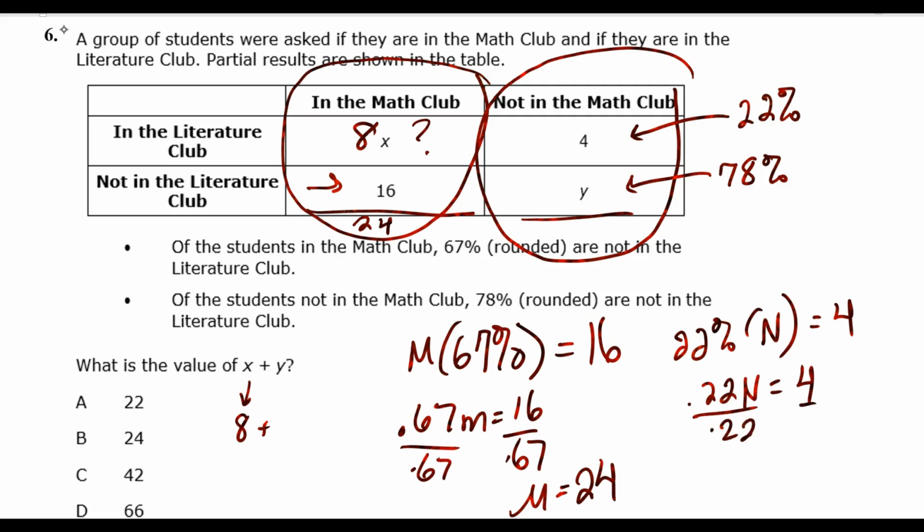and that gives us n is equal to 18. So there's a total of 18 students that are not in math club. So if there's 18 here, that means y must be 14. If we do 18 times 0.78, that gives us 14.04. Since it was rounded, we know y has to be 14. So 8 plus 14 gives me 22. See, you got sound on this one. Come on, master.